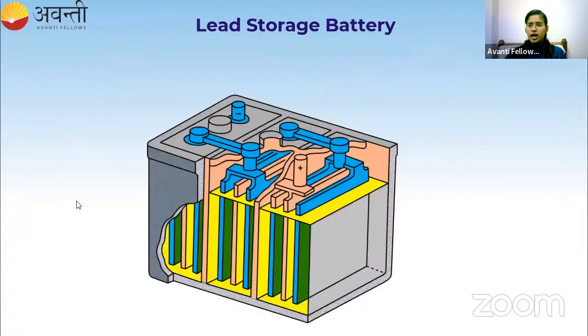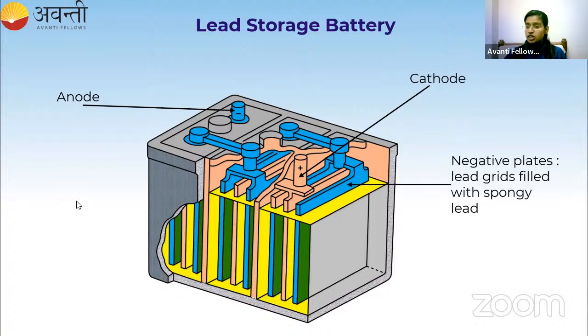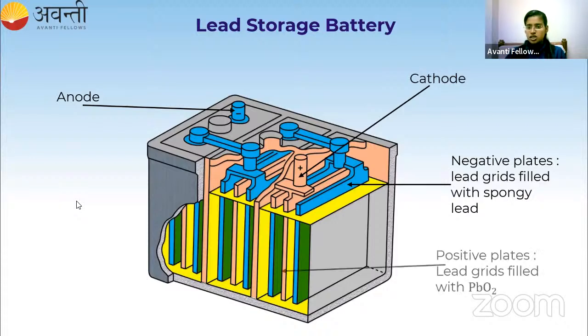So in the lead storage battery, we have the cathode. Positive sign is given now. That light pink color part is called the cathode, and the negatively charged blue color part is called the anode. And also we have negative plates. Negative plates are made up of lead grids filled with spongy lead. So basically that blue color thing, which are actually the negative plates, they are made up of lead. And the positive plates, the positive plate means the cathode.